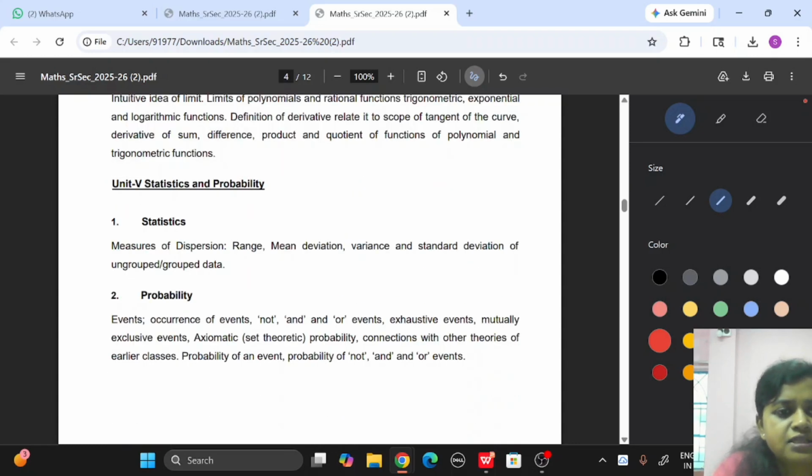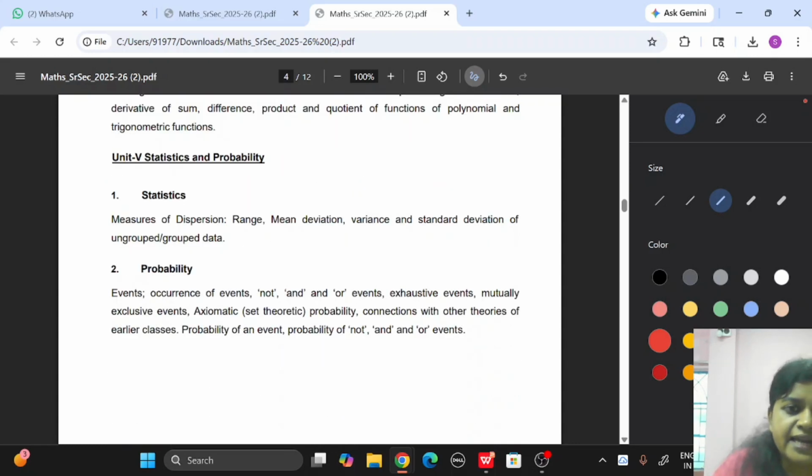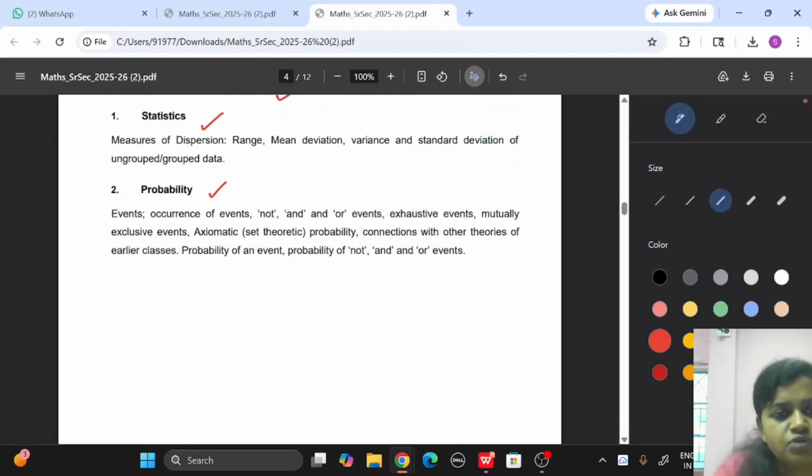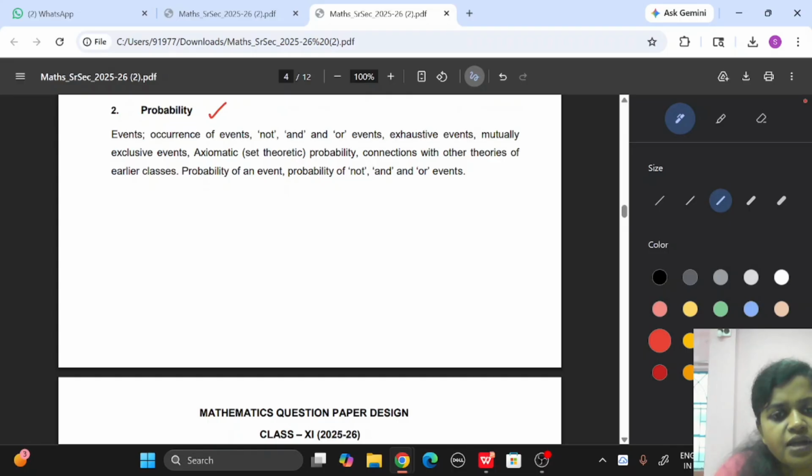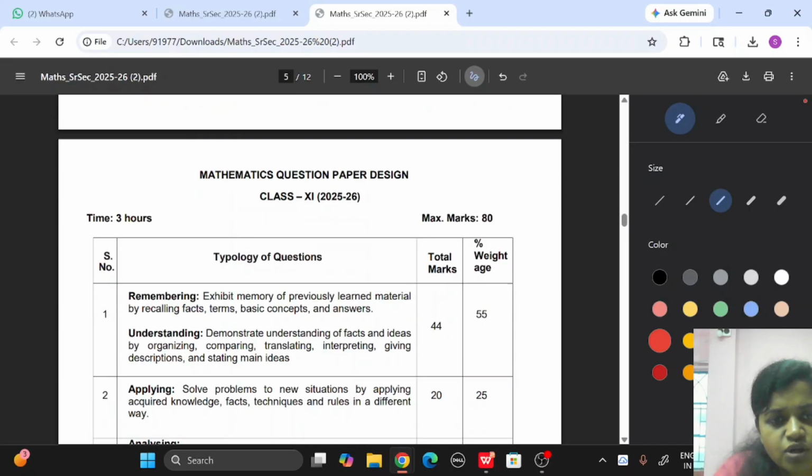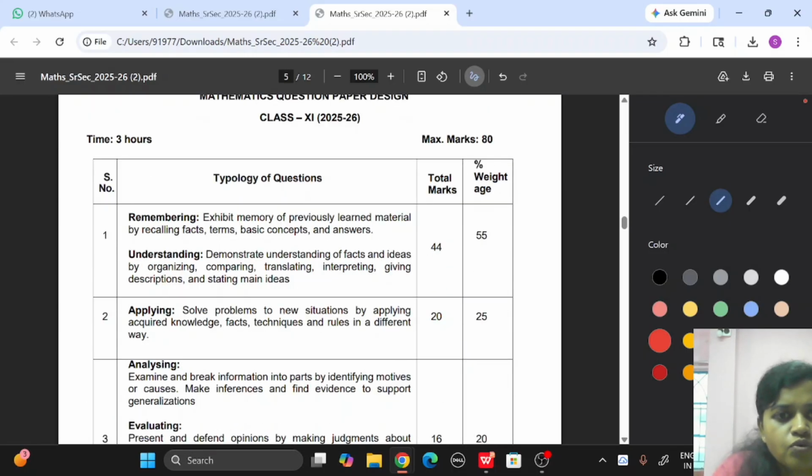Okay, next unit 5, statistics and probability. In this unit the statistics and probability chapter is included, and 12 marks are allotted for this unit. Okay, and how will the question paper be designed for class 11? The time should be 3 hours, and the maximum marks will be 80, written. So this is written only, 80 marks.